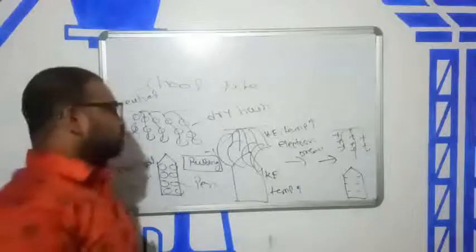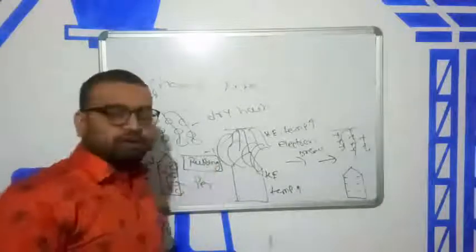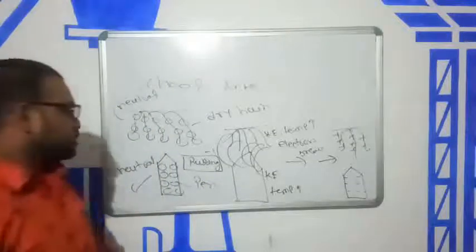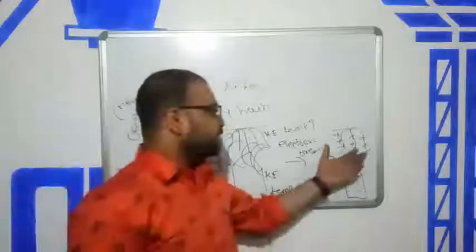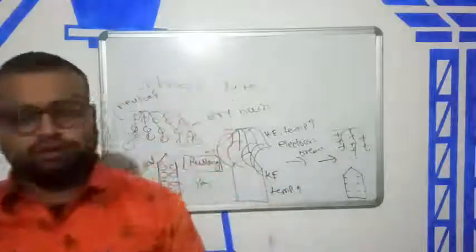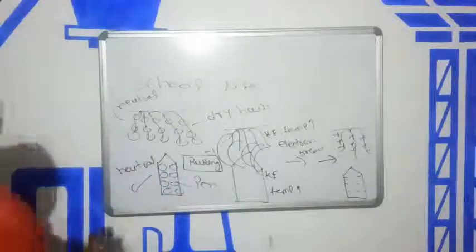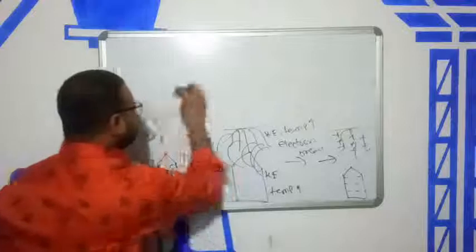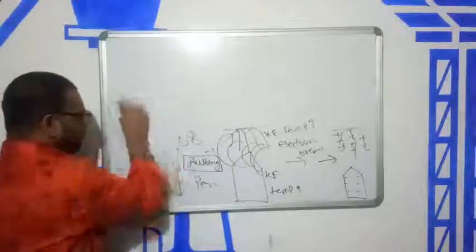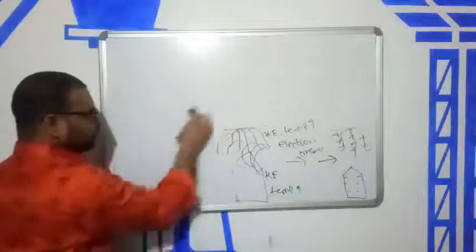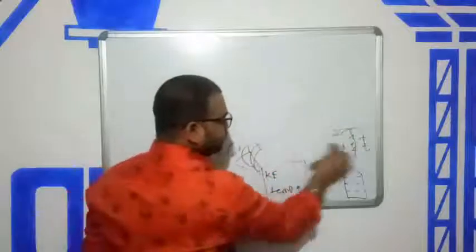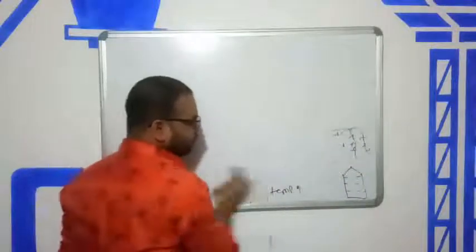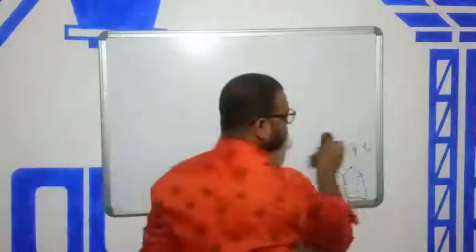So charge is nothing but the rubbing property of an object which is produced on the surface.